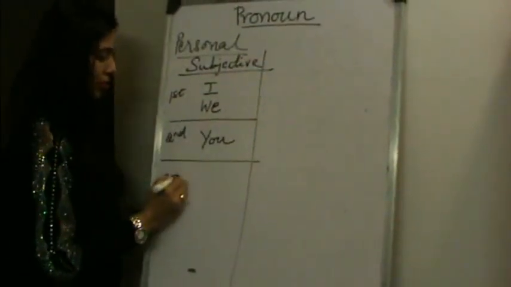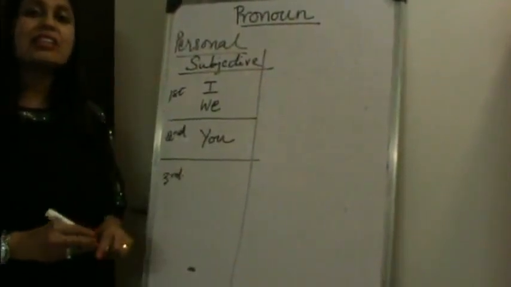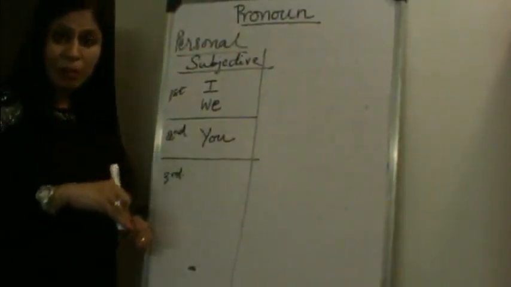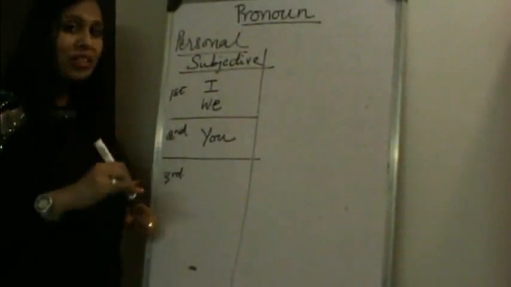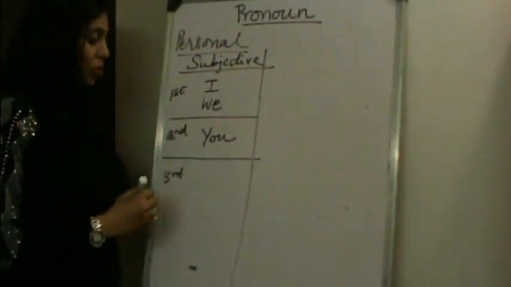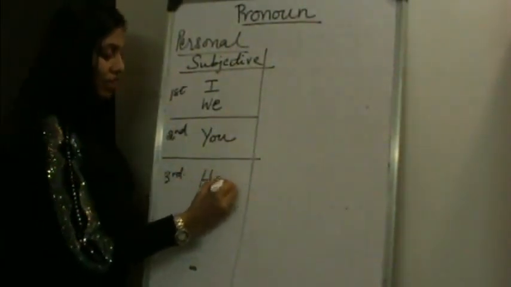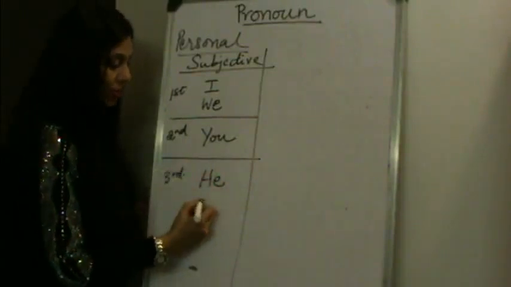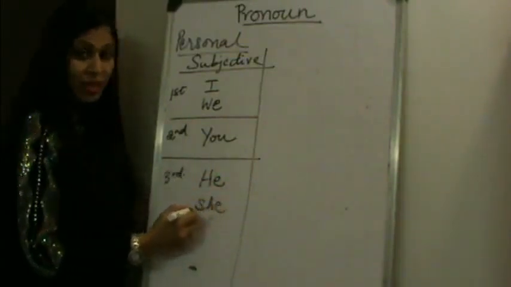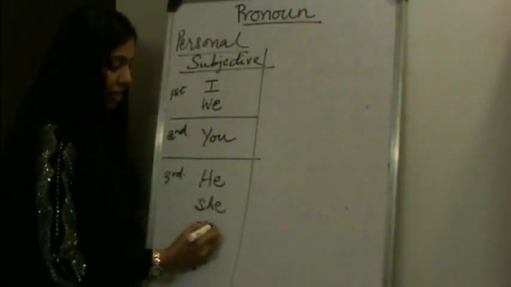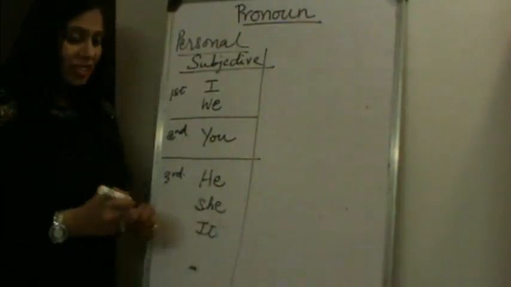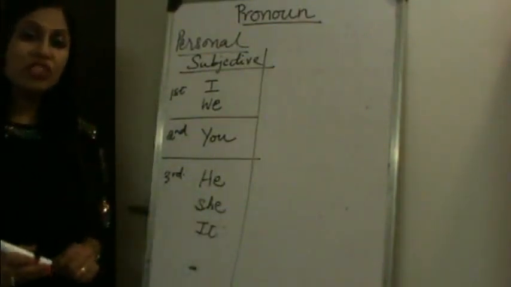Third person. Third person is the person being spoken about. He is not here with you. You may or may not know him. He, singular masculine. She, singular feminine. It is known as the common gender.